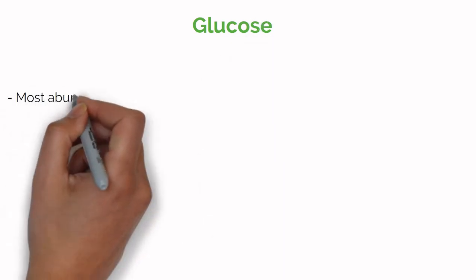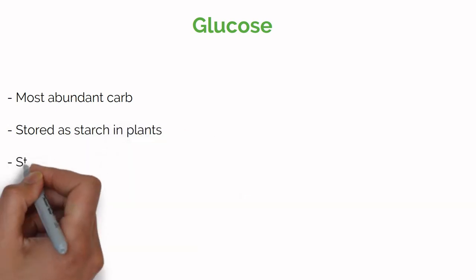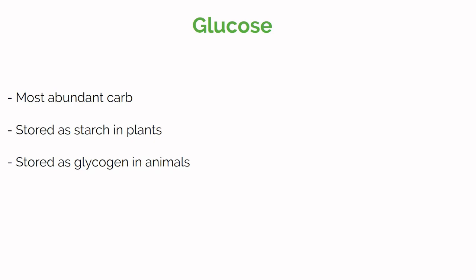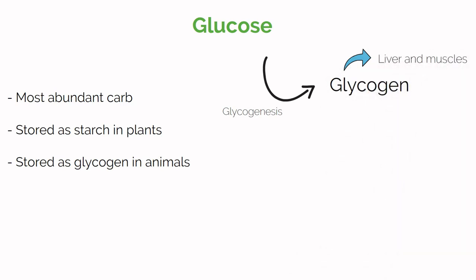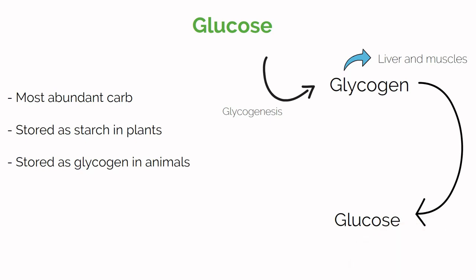Glucose, which is a sugar, is the most abundant carbohydrate. It is stored as starch in plants, and in animals it is stored as glycogen. When we consume too much glucose, it is converted in our bodies into glycogen and is stored in the liver and muscles. When we are in need of glucose to fuel our bodies, we use the stored glycogen and break it down to form glucose again, which can then be used by our cells.